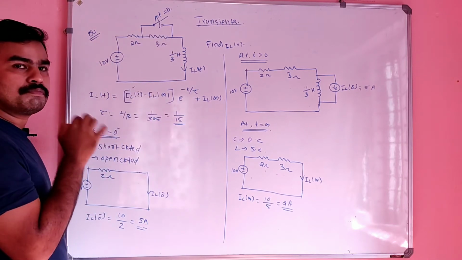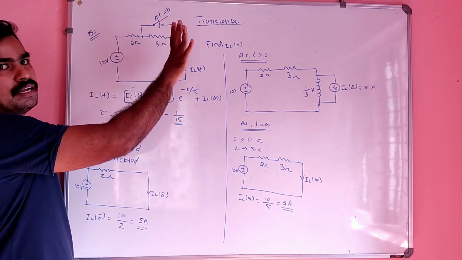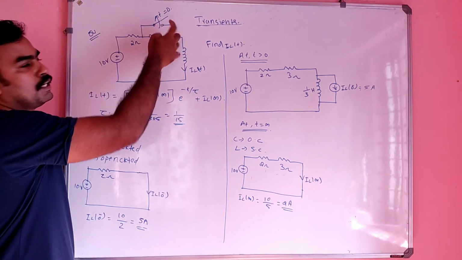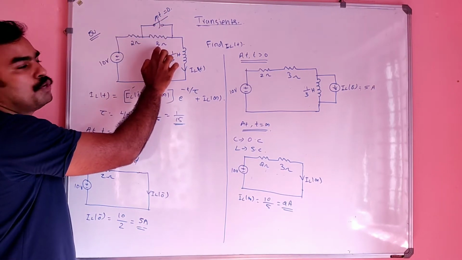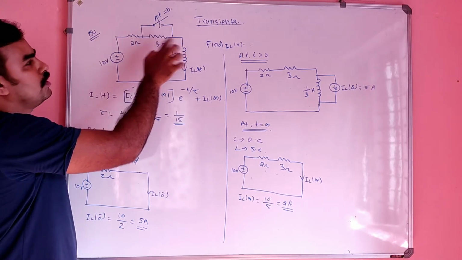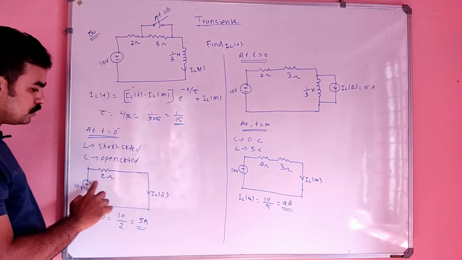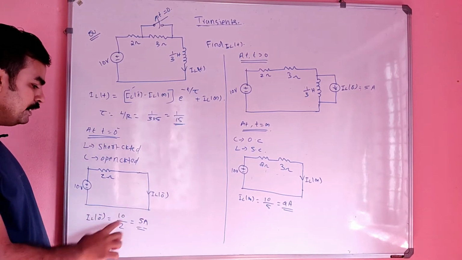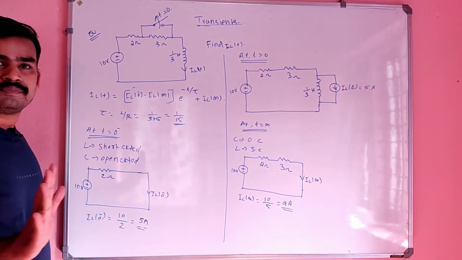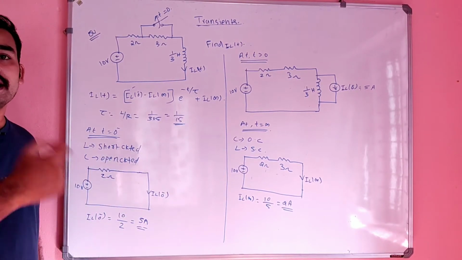At t is equal to 0 minus means the switch was in closed condition. The switch was closed means this is short circuited. So there will not be the inclusion of 3 ohm, because this is short, so this is also short. So it only contains the 2 ohm resistor. So simply 2 ohm and I. So you find out the value of IL of 0. Okay, next aim is we have to find IL of infinity.